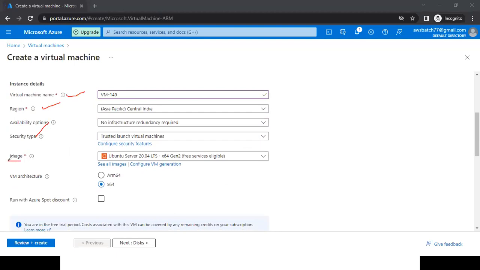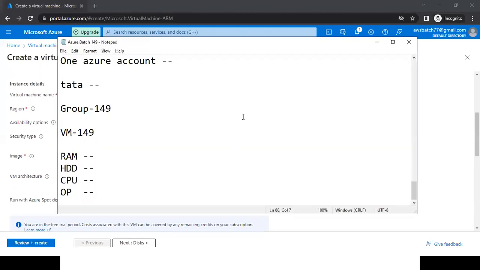Next thing is image. In our daily language, we call it operating system. But in Azure, it is called image.